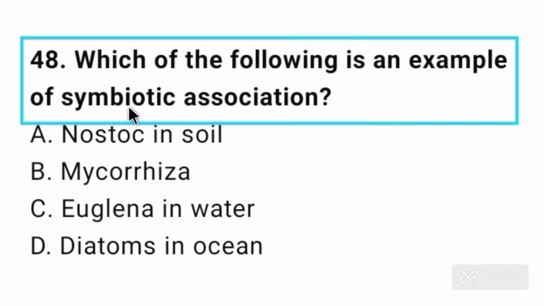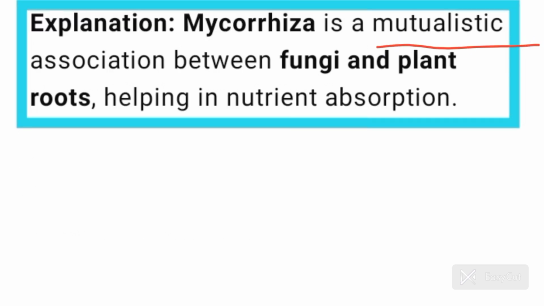Question number 48. Which of the following is an example of symbiotic association? So mycorrhiza is an example of symbiotic association. Option B is correct here. Mycorrhiza is a mutualistic association between fungi and plant roots, helping in nutrient absorption.